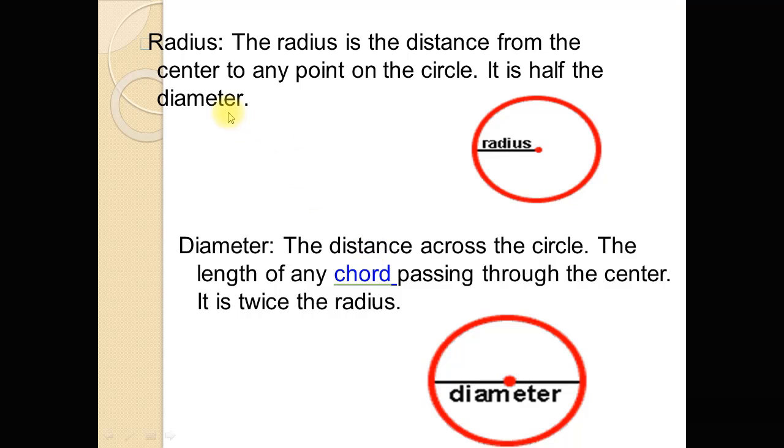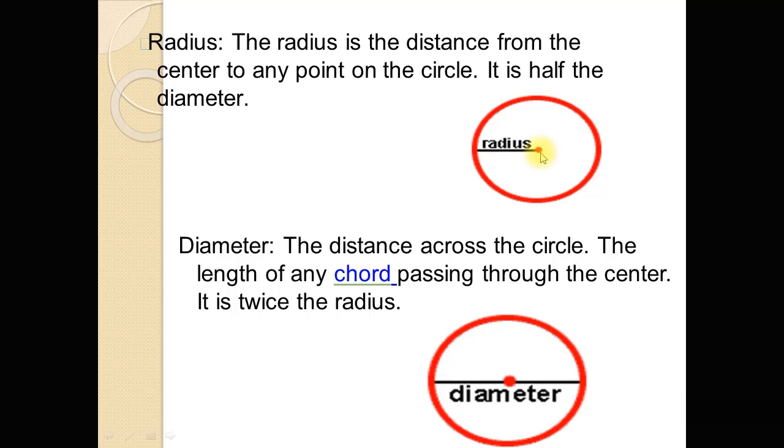Now, radius of a circle. The radius is the distance from the center to any point on the circle. It is half of the diameter. So the radius is the distance from the center to any point of the circle. Distance between any point of the circle and the fixed point is the radius. So the distance between any point of the circle and the center is called the radius of the circle.